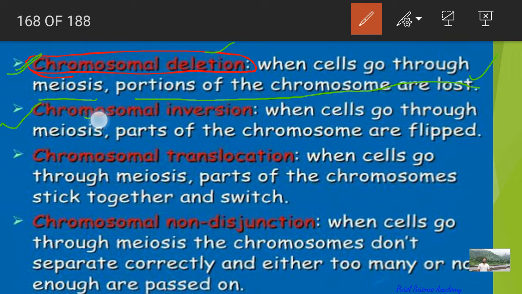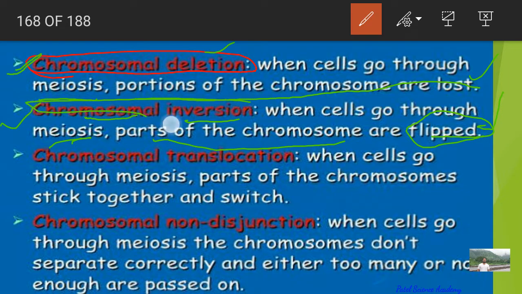The next is chromosomal inversion. What is chromosomal inversion? When cells go through meiosis, a part of the chromosome is flipped. So this flipped part in the chromosome structure due to the abnormal meiosis process is called chromosomal inversion.